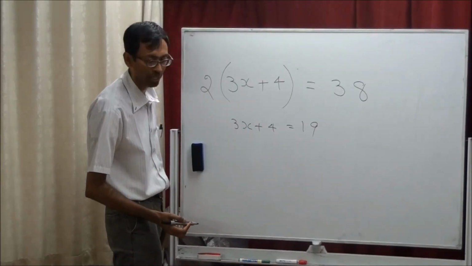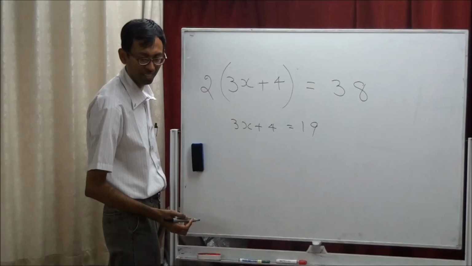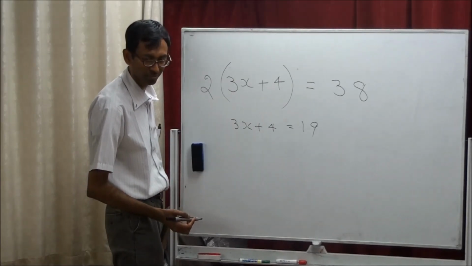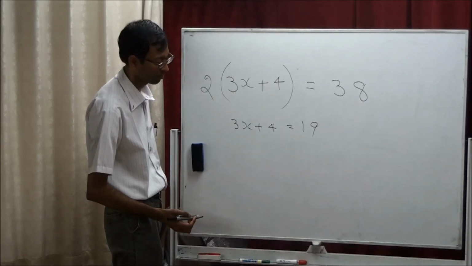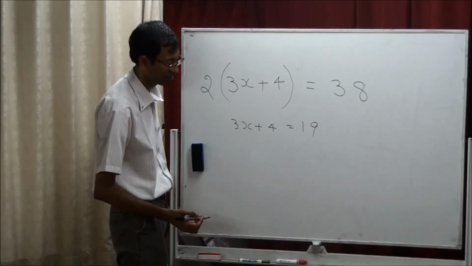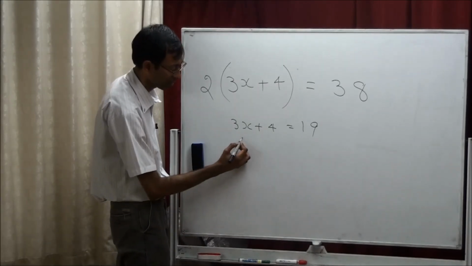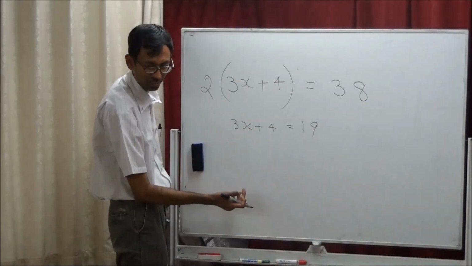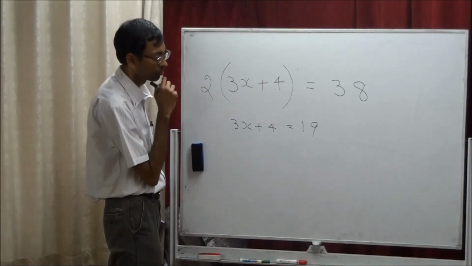So next, which one do you want to take away? Next step. Okay, so the next step is the 3 times what? 3 times x. Which one do you want to take away? Take it to the other side. Finish.